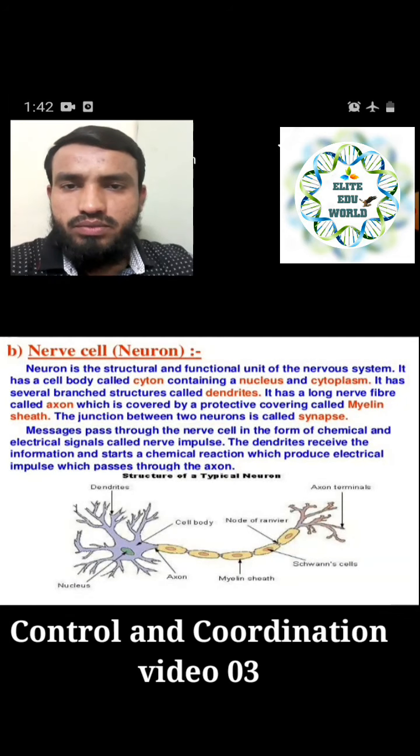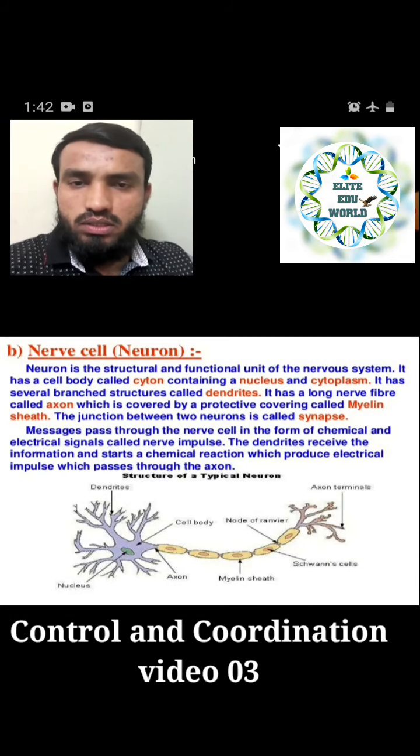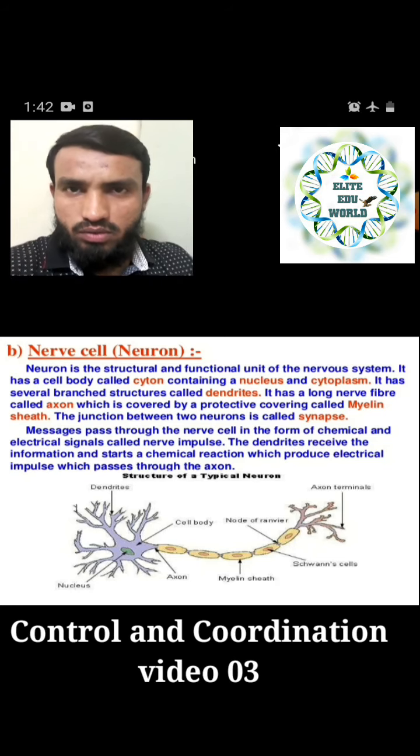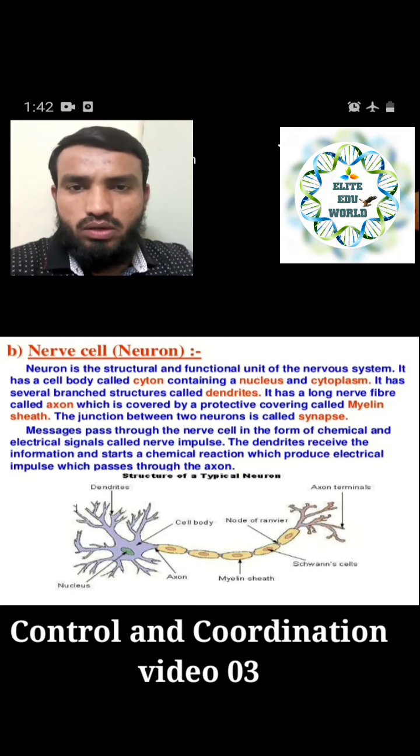Next, we have seen what nerves are, and that a network of nerves exists. A neuron is a single cell, and these cells join together to make the network of nerves in our body, present in the spinal cord and brain. That is the basic structural and functional unit of our nervous system, called the neuron or nerve cell.